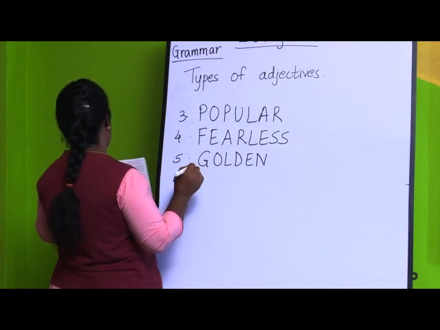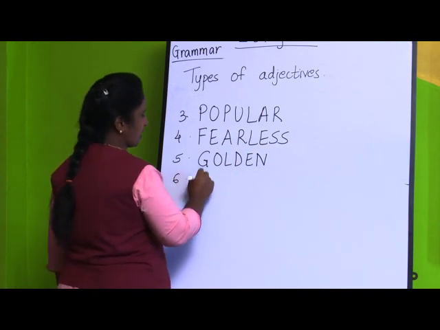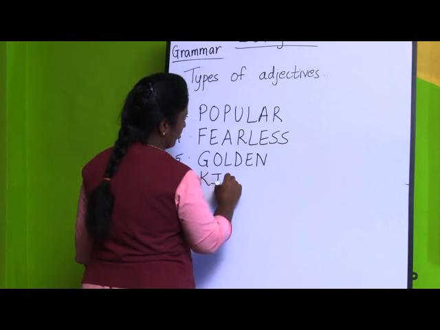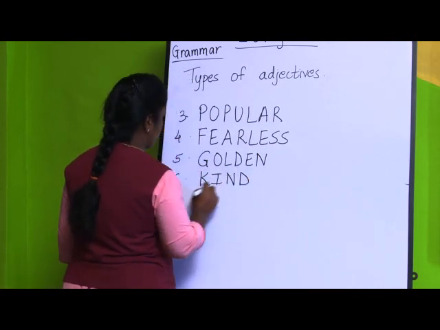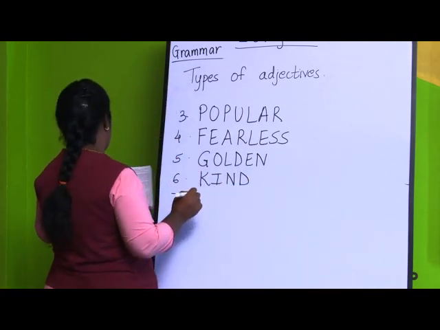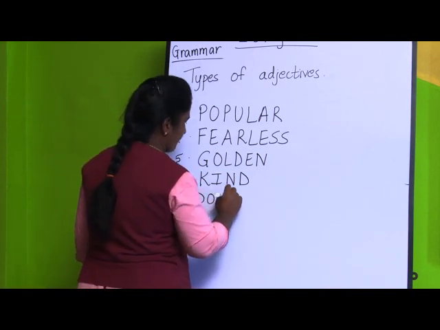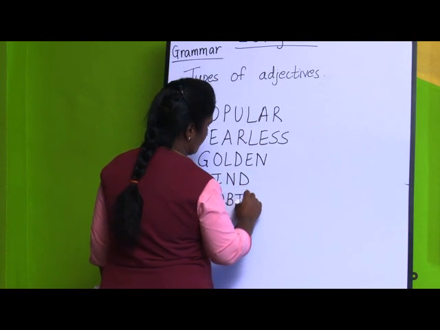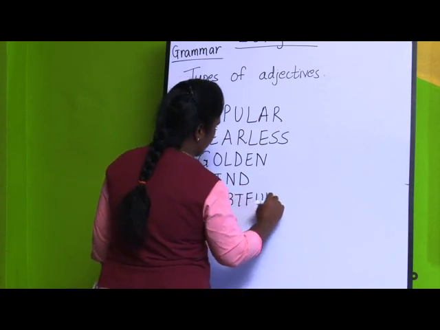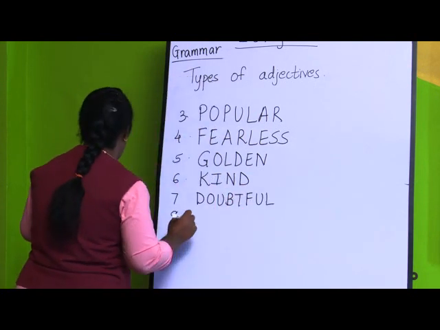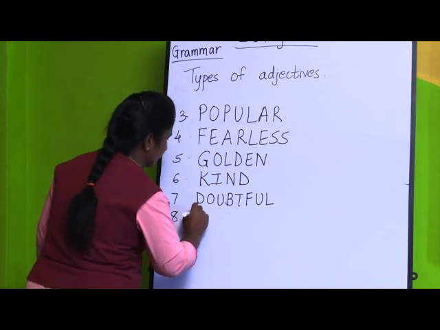And sixth one, full of kindness, that is kind. Seventh, full of doubt, doubtful. Eighth one, full of interest, interesting.